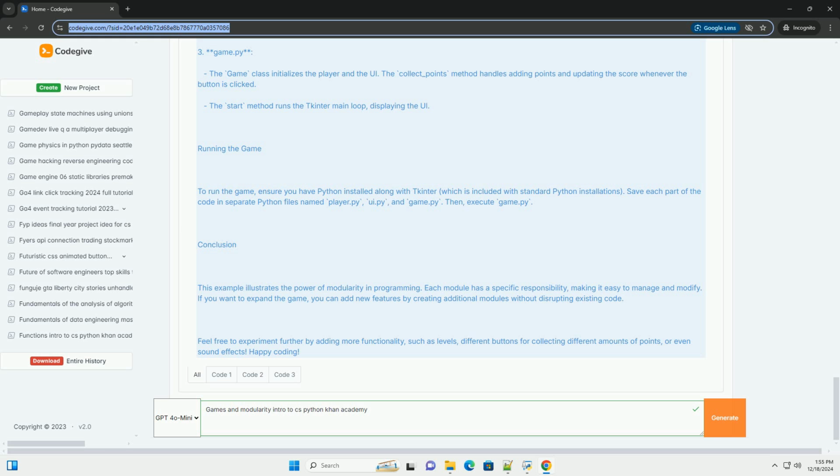Each module has a specific responsibility, making it easy to manage and modify. If you want to expand the game, you can add new features by creating additional modules without disrupting existing code. Feel free to experiment further by adding more functionality, such as levels, different buttons for collecting different amounts of points, or even sound effects. Happy coding!